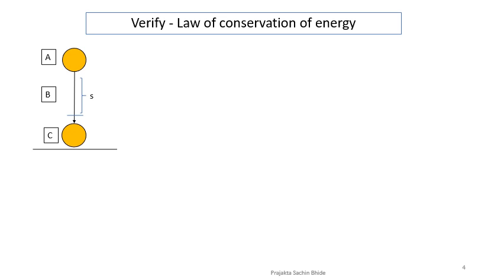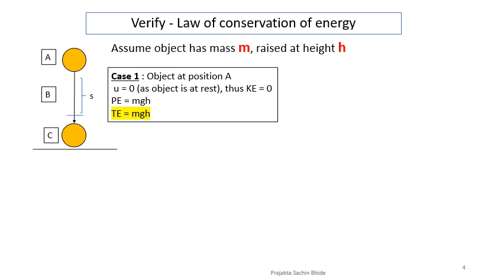Let us assume that an object of mass m has been raised to a height h. So the total height from C to A, or from the ground level to A, is h. Let us consider case 1, when the object is at position A.